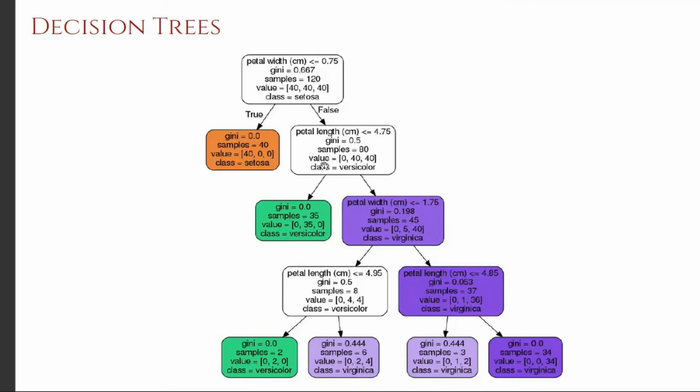So now what we need to understand is the Gini. So this is the important part. The question is how this 1.75 was selected, or even 4.75 was selected. We didn't give any information like this, but the decision tree has learned to check for these thresholds.